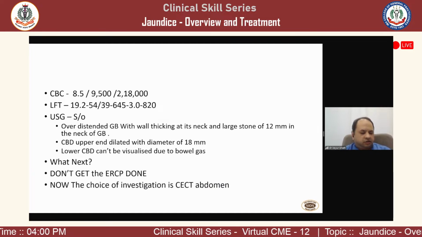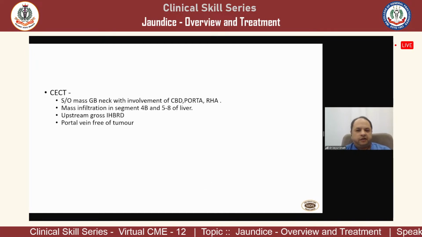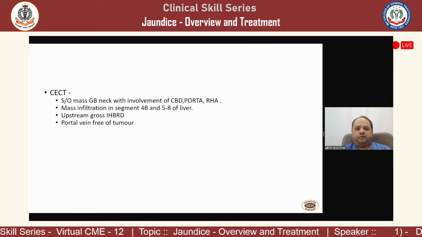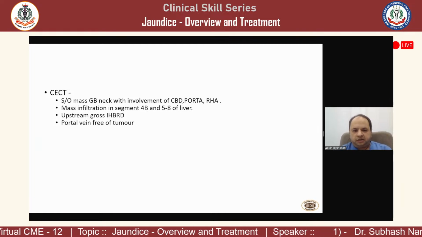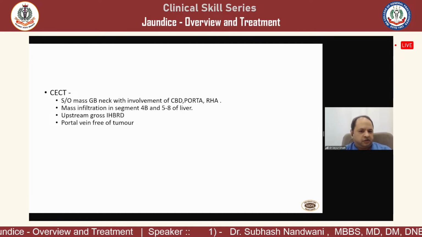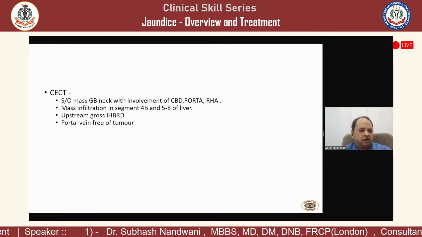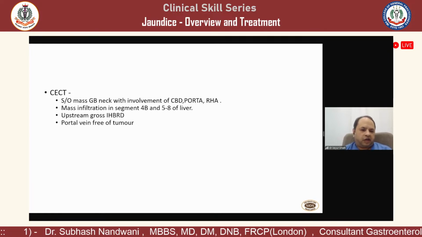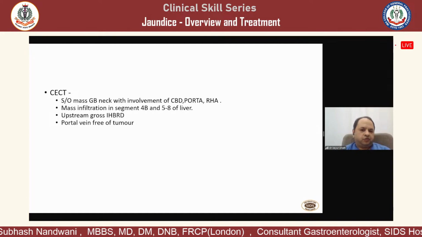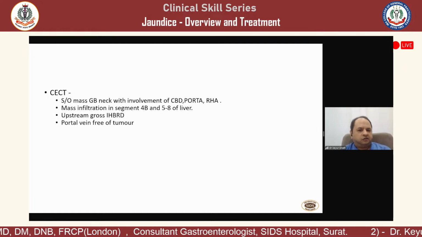Now there is a malignancy, get the CT scan done just for the sake of staging, as well as to quantify the level of infiltration of the mass. So there was a mass in the GB neck, involvement of CBD, POTA, RHA, right hepatic artery is involved, segment 4B, 5, segment 8 infiltration is there on the CT scan, gross IHBR dilatation, portal vein is free. This report suggests that this is a locally advanced malignancy.